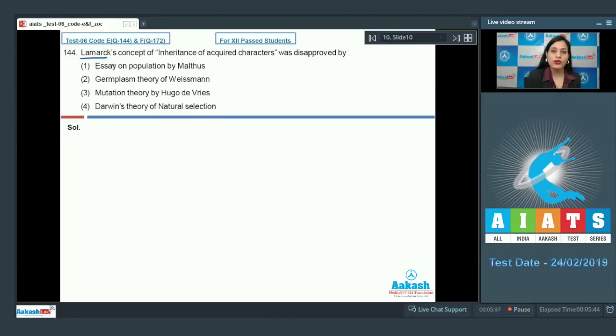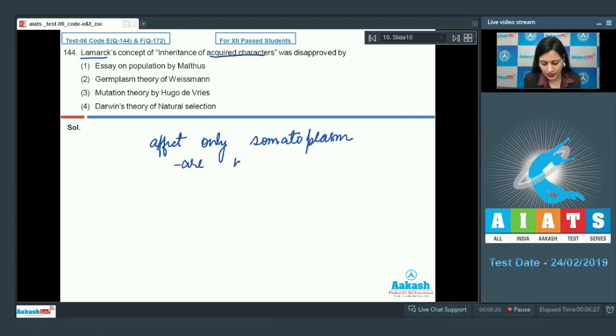And we know that according to Lamarck, acquired characters affect only somatoplasm and are non-heritable. And this theory was disapproved by option number 2, germplasm theory of Weismann. And this is the correct answer to our question.